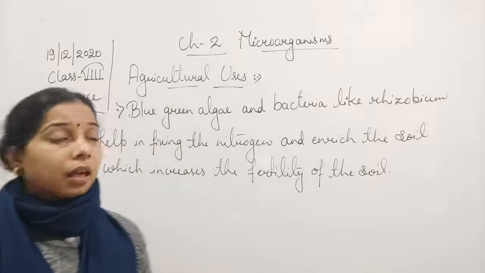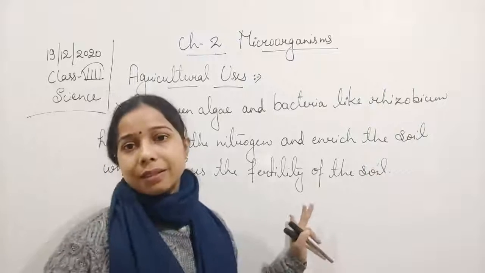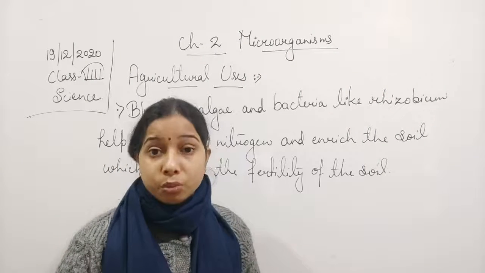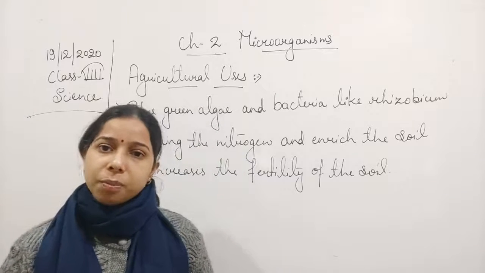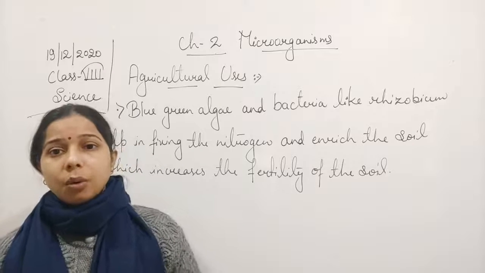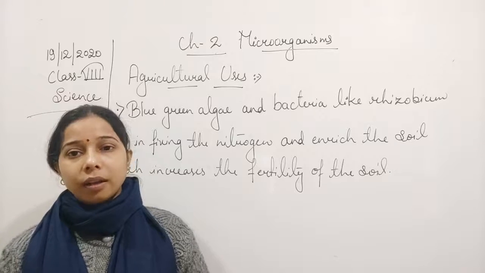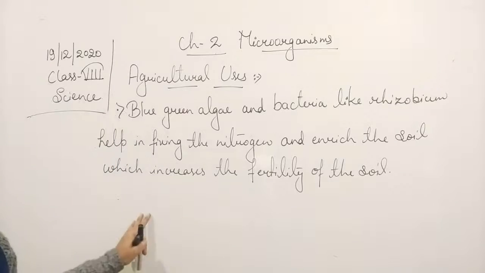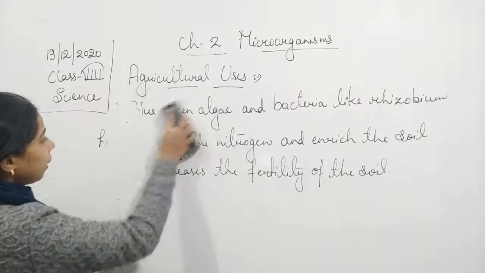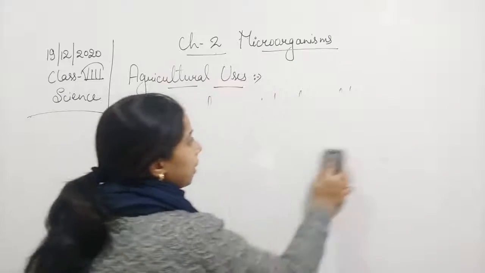So here we have seen that the blue-green algae and the rhizobium bacteria help in fixing the nitrogen. We keep saying that it helps in fixing nitrogen, which helps in enriching the soil fertility. Now, we know that nitrogen is actually present in the atmosphere in abundance. So let us talk about how nitrogen is fixed and what its importance is. Now let us see about nitrogen fixation.